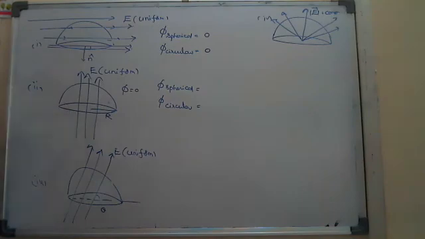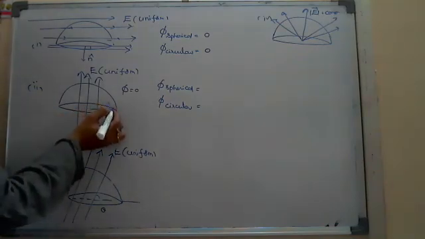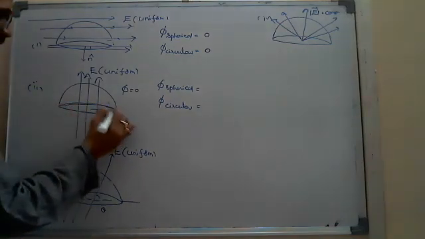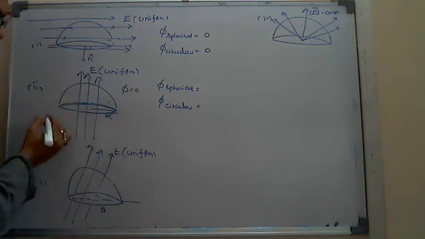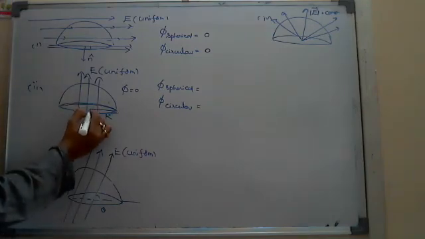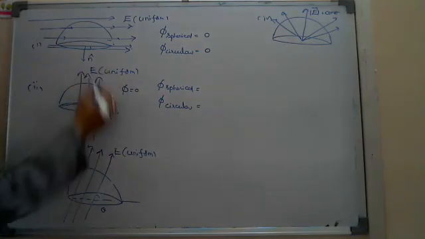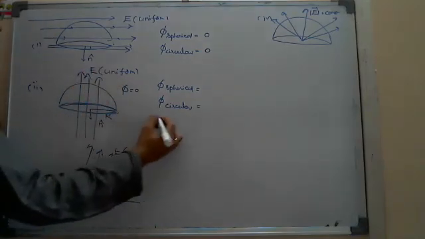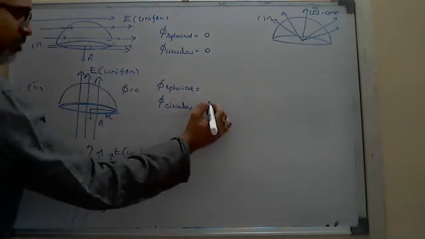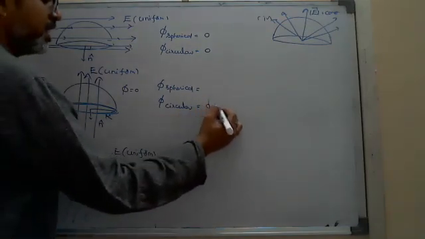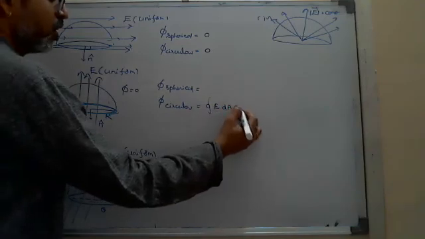But here, the flux through the circular face I can calculate very easily. If I drop the normal to the circular surface, both are in opposite directions. So the flux through the circular face is the closed integral of E dot dA cos 180.